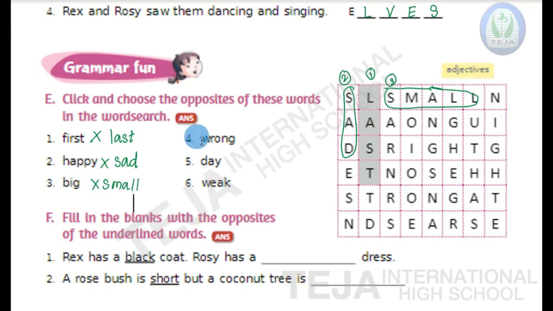Next, fourth one, children. Here the fourth word is W-R-O-N-G, wrong. Opposite of wrong is R-I-G-H-T, right. Wrong, right. Now the fifth word, children. D-A-Y, day. Come on, guess the answer. What is the opposite of day? It's night.